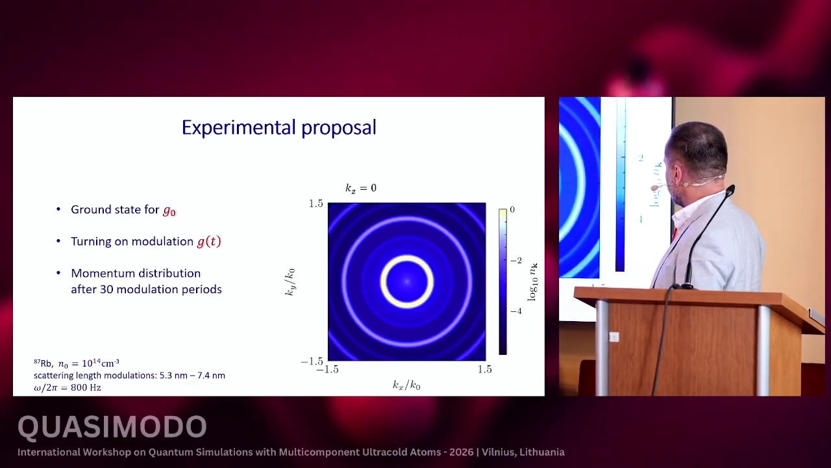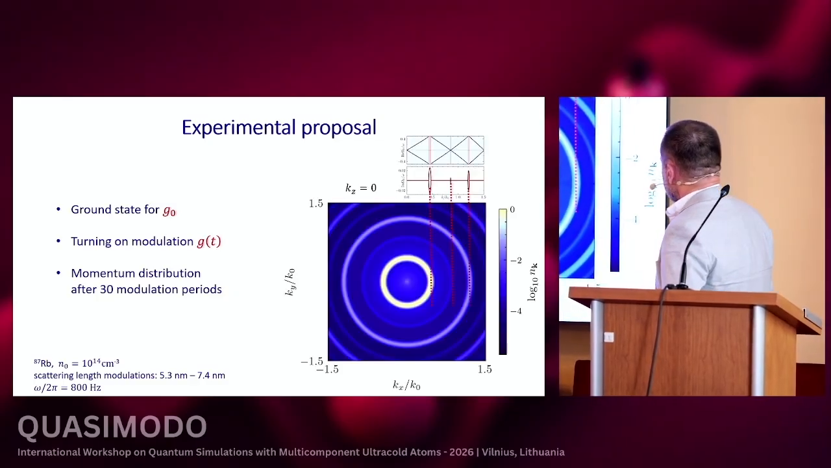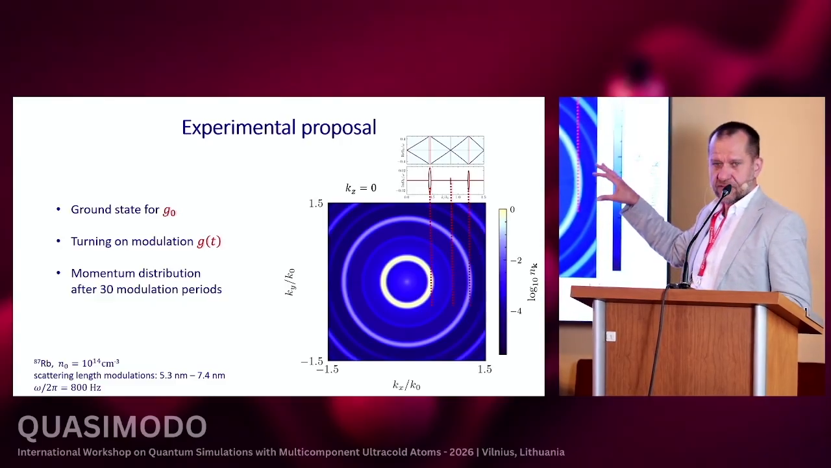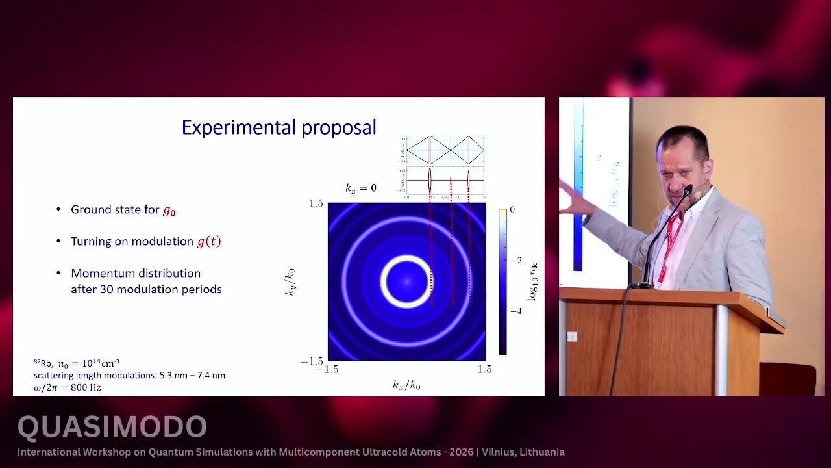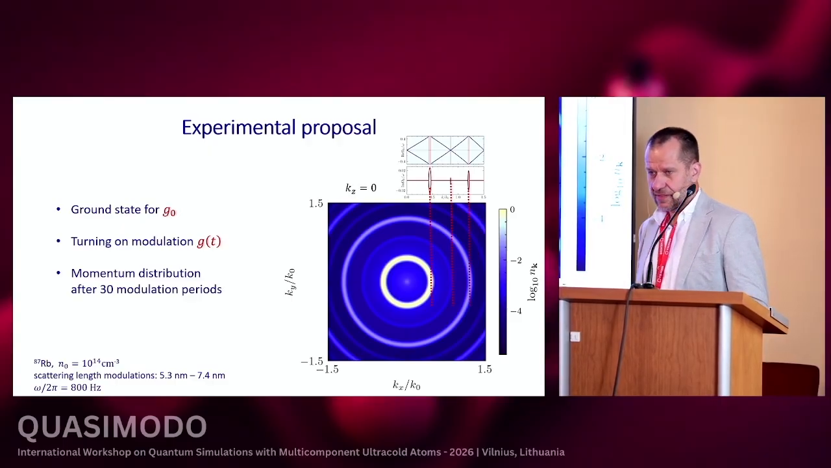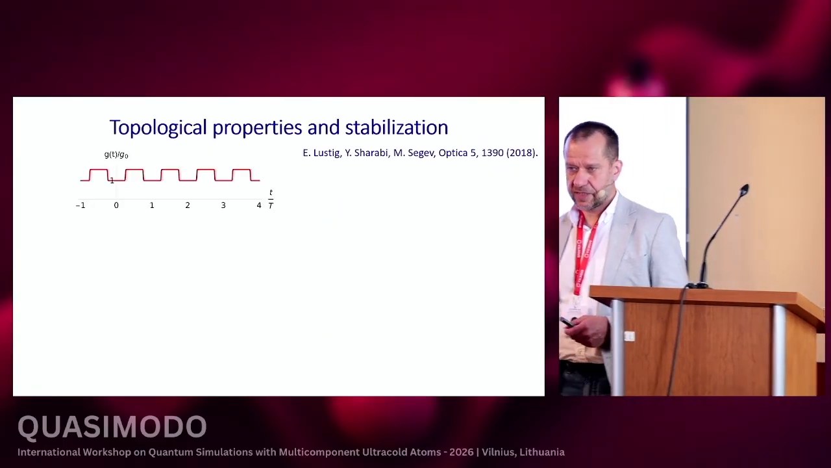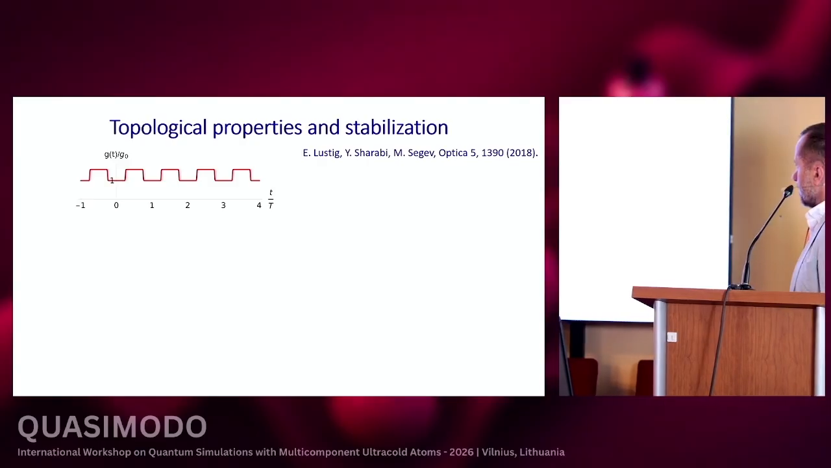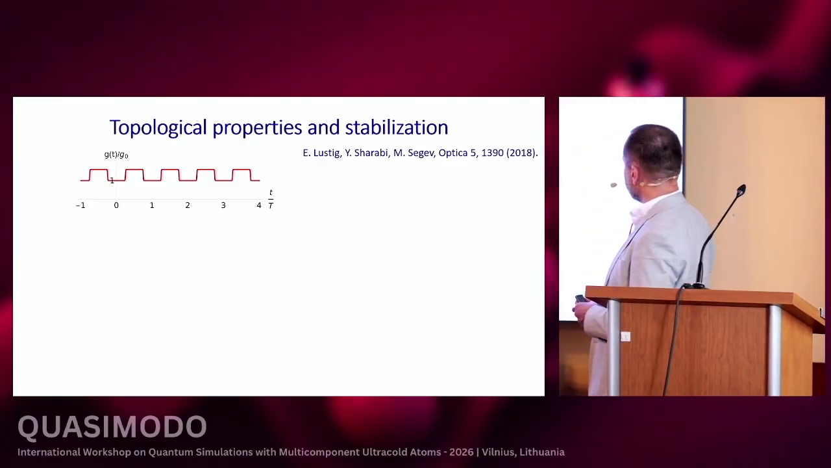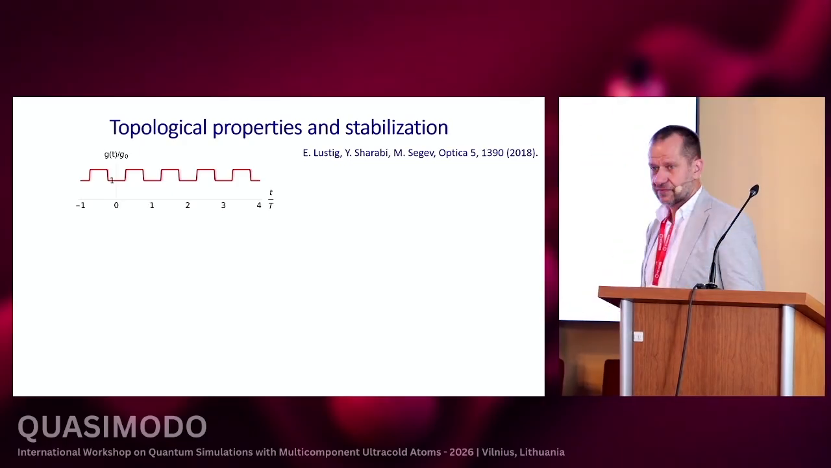And so we are here. So that means that the photonic time crystal behavior can be realized and observed in a Bose-Einstein condensate. But now let us consider topological properties. And topological properties of photonic time crystals were analyzed by Moti Segev's group.